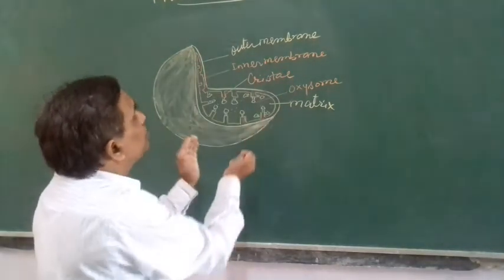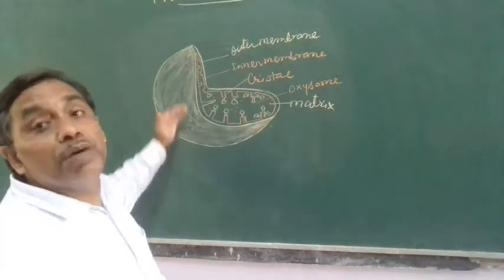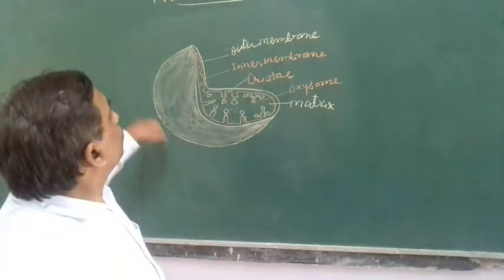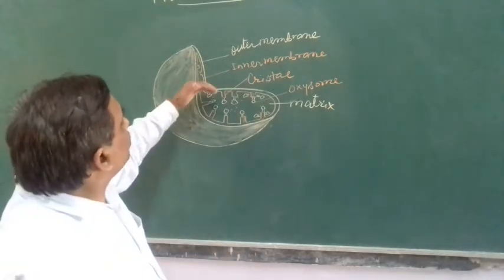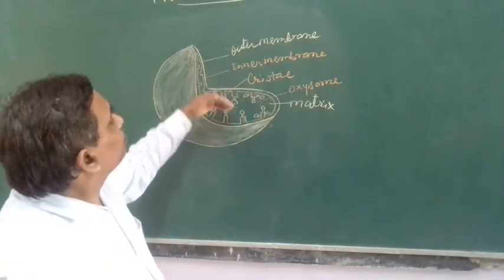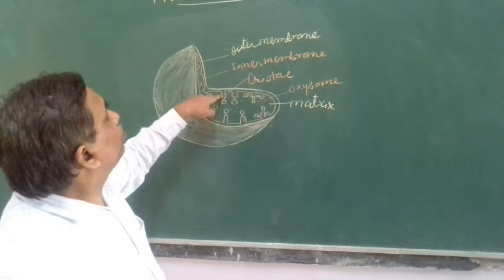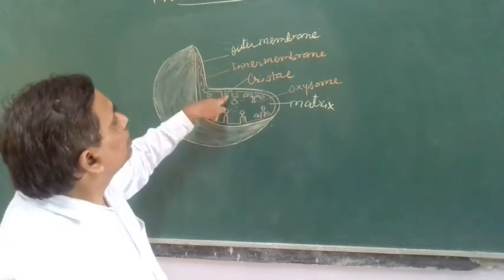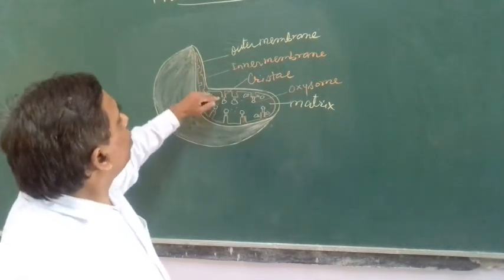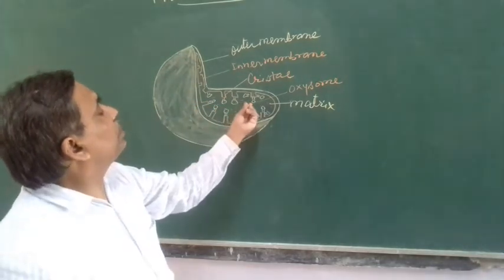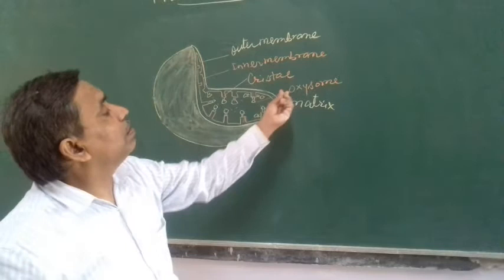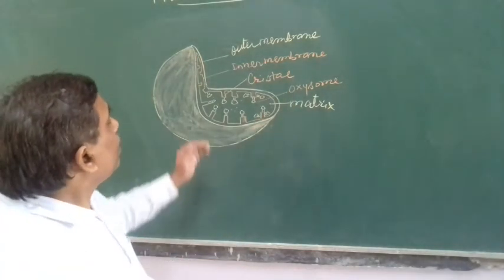Mitochondria is oval in shape, surrounded with a double layer of membrane. The outer membrane is smooth and a little bit porous, but the inner membrane forms folding, finger-like projections. This is called cristae, and on the cristae some node-like structures are present, called oxysomes.